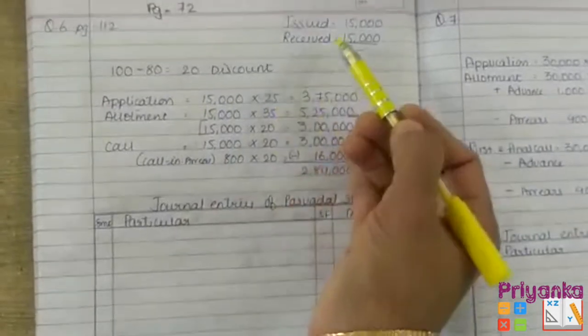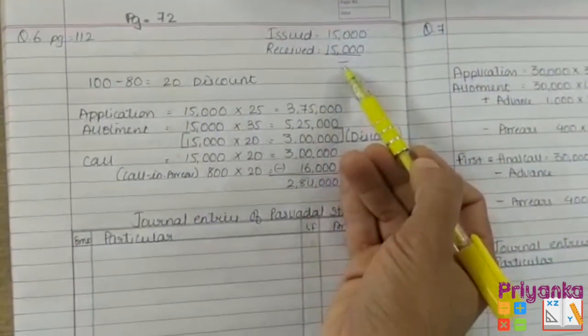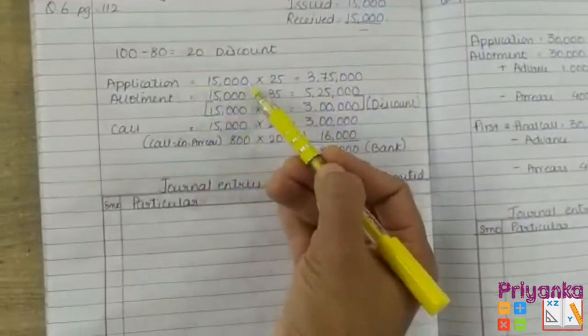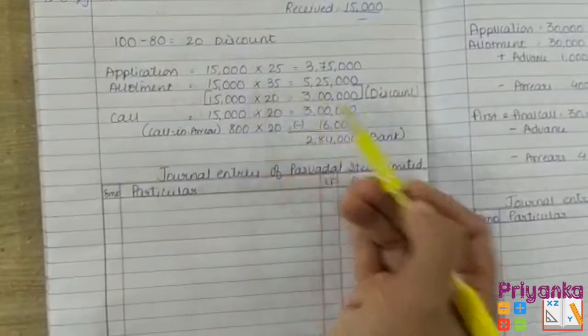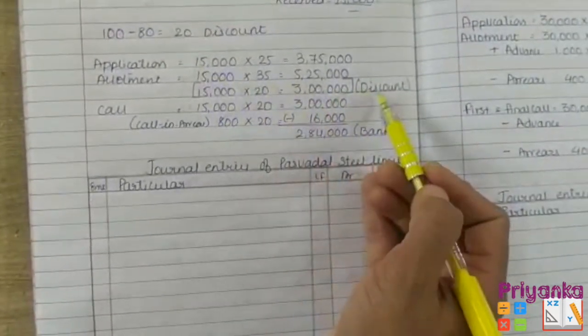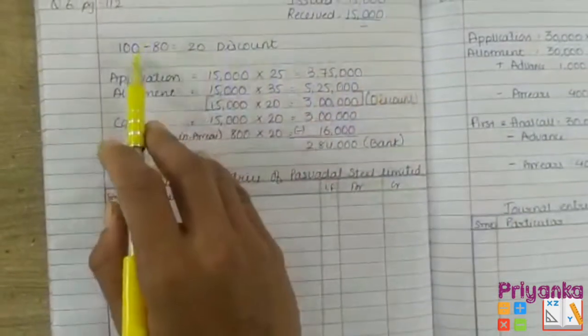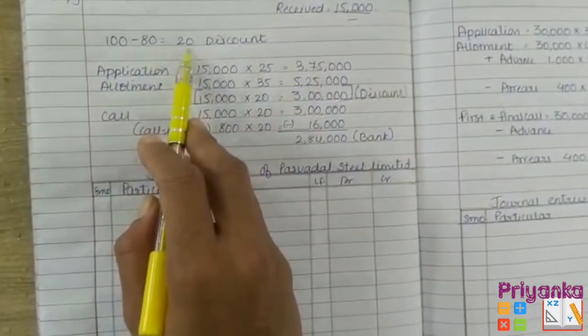The applications, whatever have been issued, have been received. So there is no excess one to reject. So application is 15,000 into 25, whereas the allotment with 35. And in the question it is given that at the stage of allotment there is a discount. Out of 100 of face value, it has been sold at 80. So obviously the 20 will be the discount.